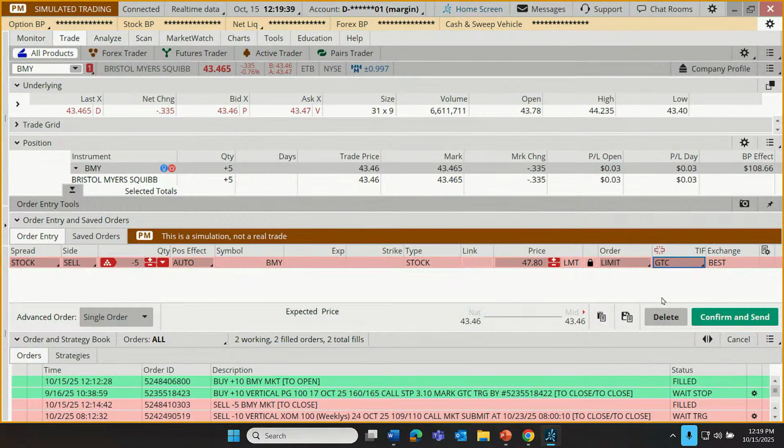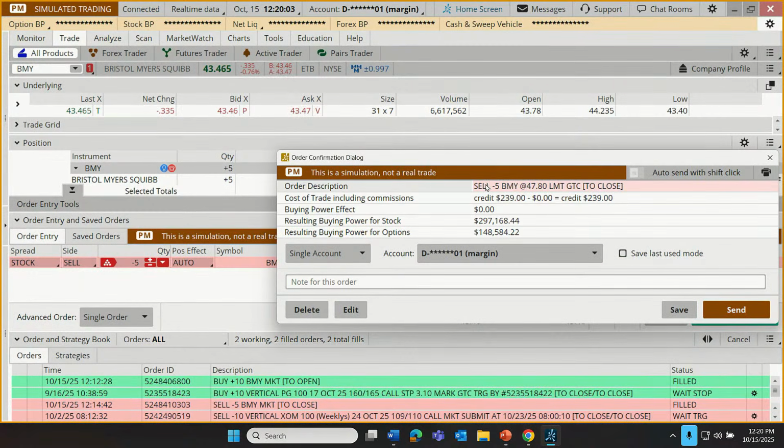What we're telling the system here is, I want to sell for at least $47.80. That's my limit. Not willing to sell for a penny less. If I can sell for more, great, just not less than 47.80. And I'm willing to do that at any time from this moment until either my order fills or I choose to cancel it. So that is our limit order. Then we can click confirm and send. We get one last opportunity to read through and make sure that this is what we want to do before we commit to it. We're going to sell 5 shares of BMY with a limit of 47.80, good till canceled. And then I could send that order off. Again, I'm not going to here.